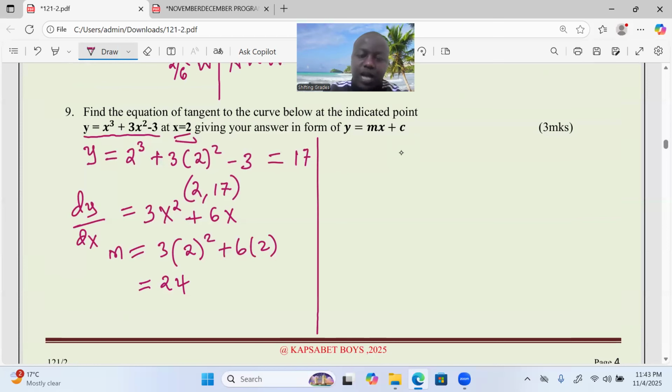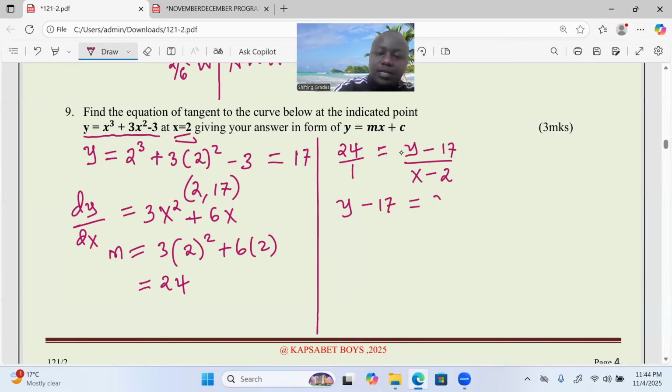So can we express the gradient now? 24 equals change in y, y minus 17 according to the coordinate, over change in x, x minus 2. We now proceed to cross multiplication. So y minus 17 equals 24x minus 48.